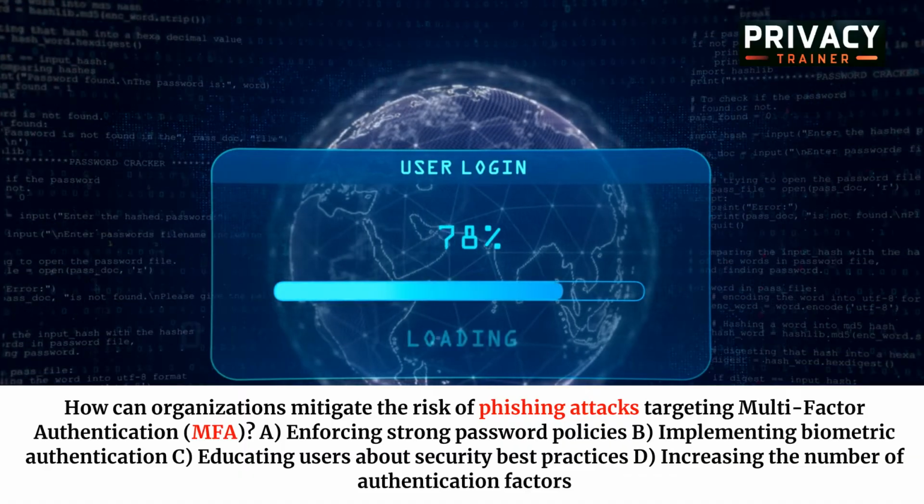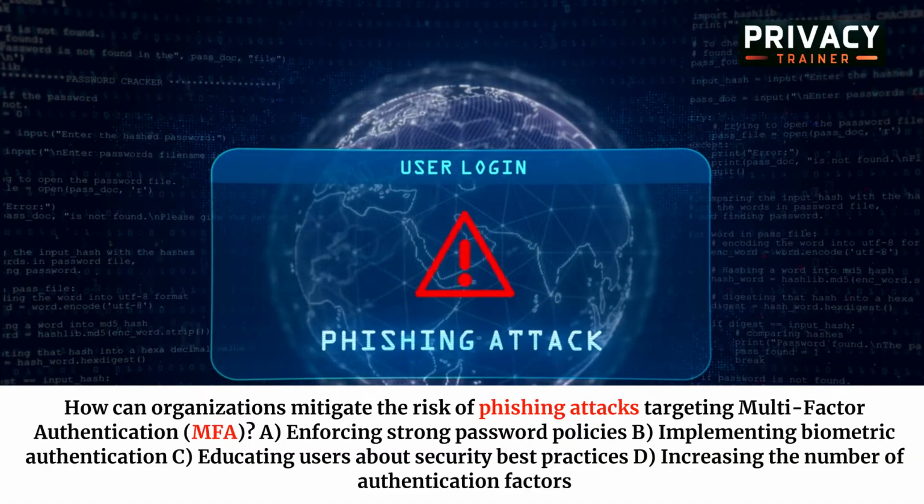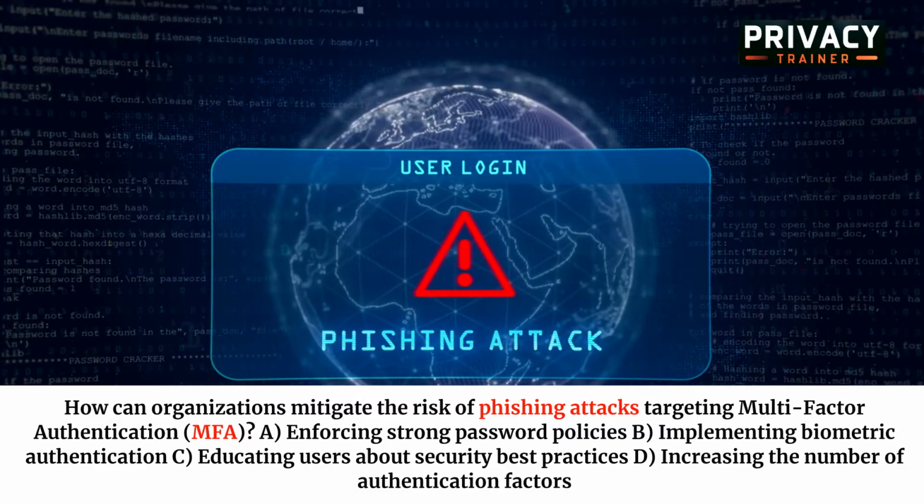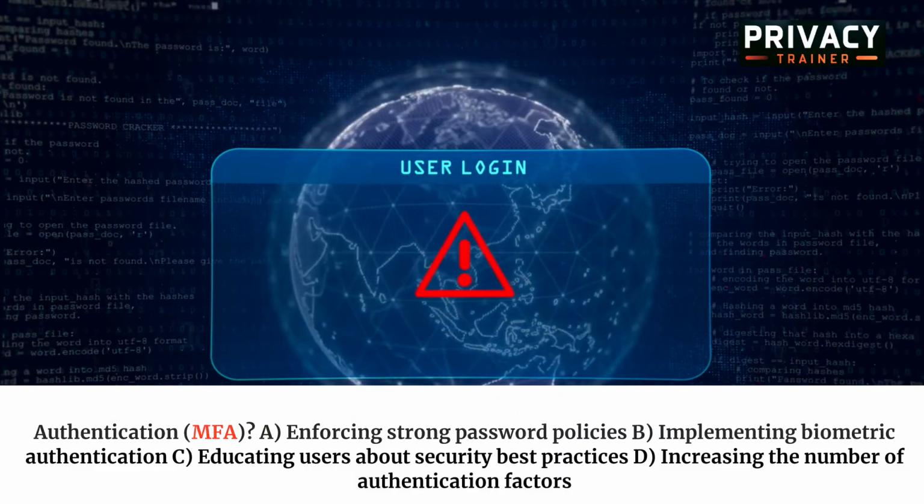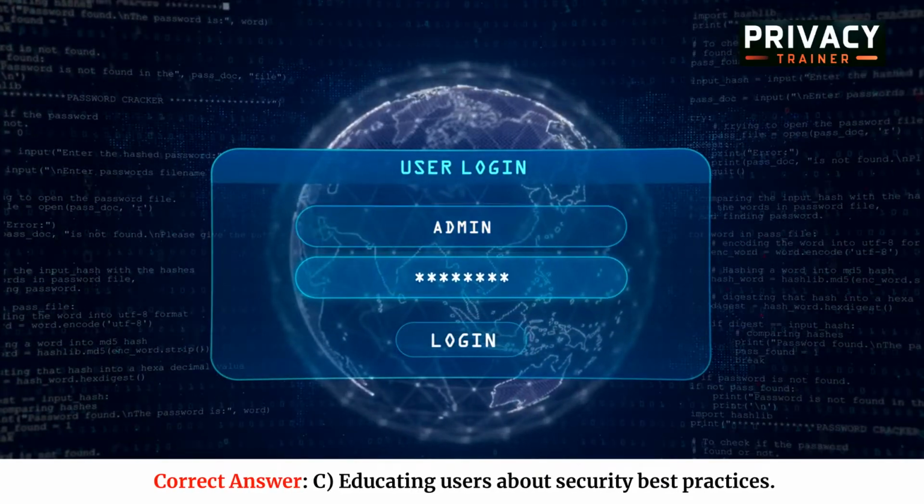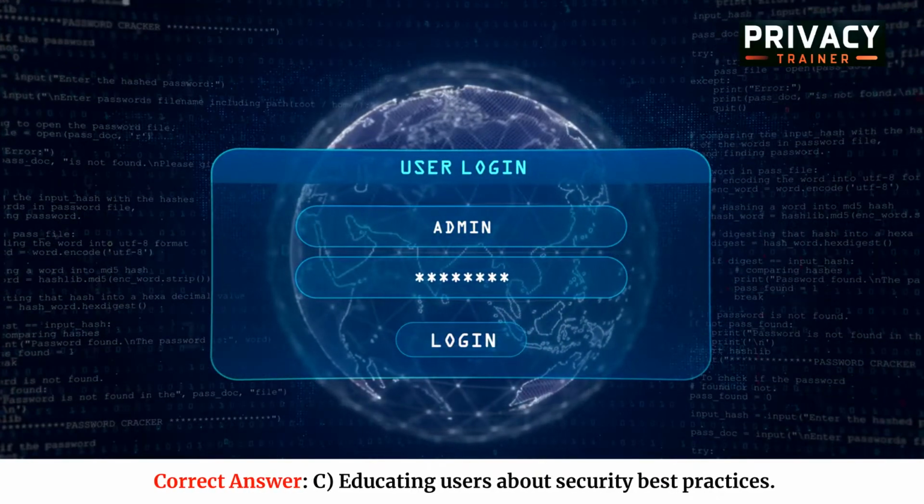How can organizations mitigate the risk of phishing attacks targeting multi-factor authentication, MFA? A. Enforcing strong password policies. B. Implementing biometric authentication. C. Educating users about security best practices. D. Increasing the number of authentication factors. Correct answer: C. Educating users about security best practices.